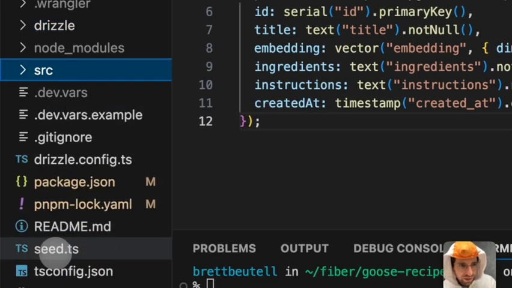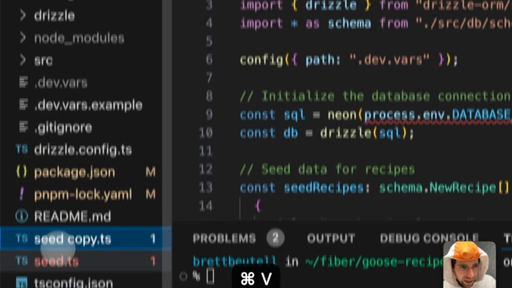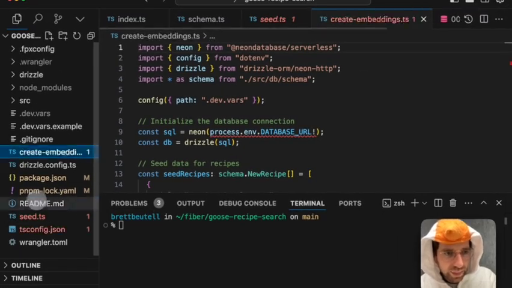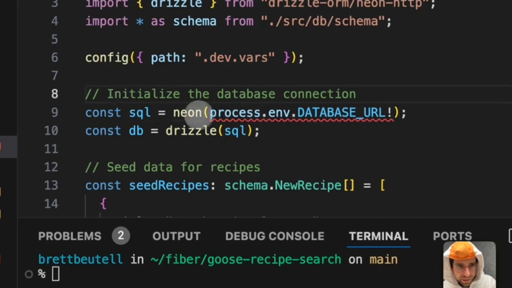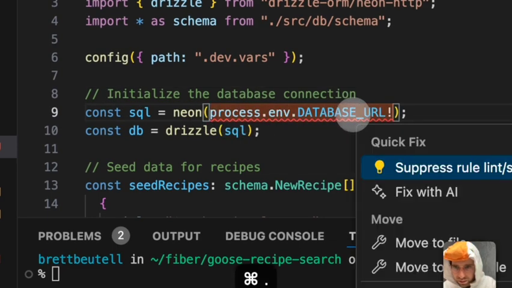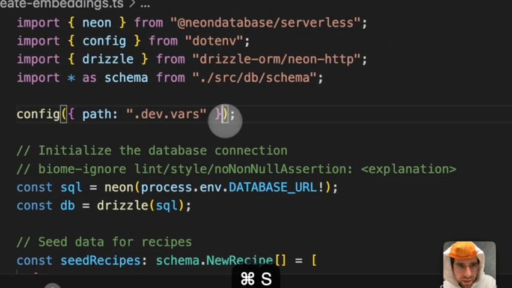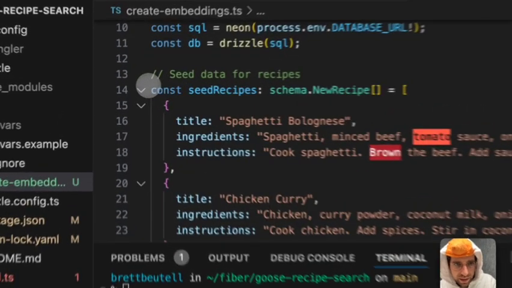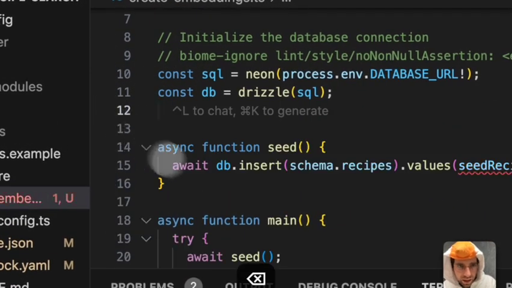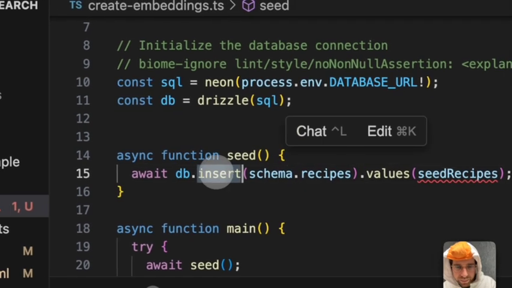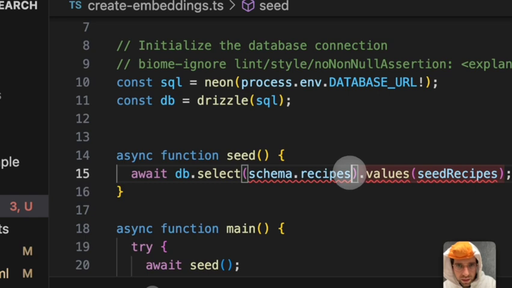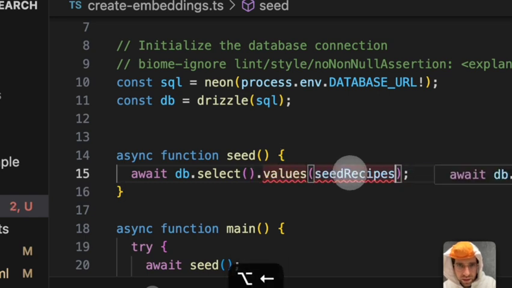So aside from that, I'm going to need a script that can create embeddings for all the records in the database. So I'm actually going to reuse the seed script. I just copied the seed script, and in this case, I don't want to seed recipes. I actually want to select schema.recipes.